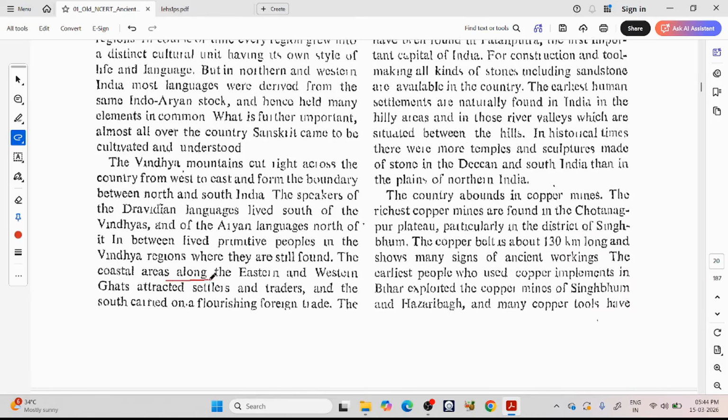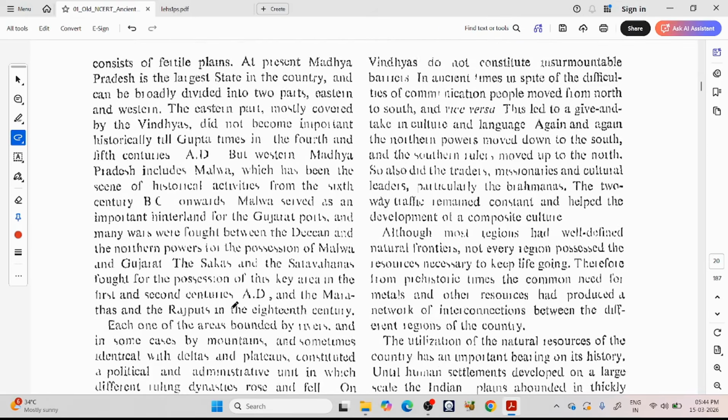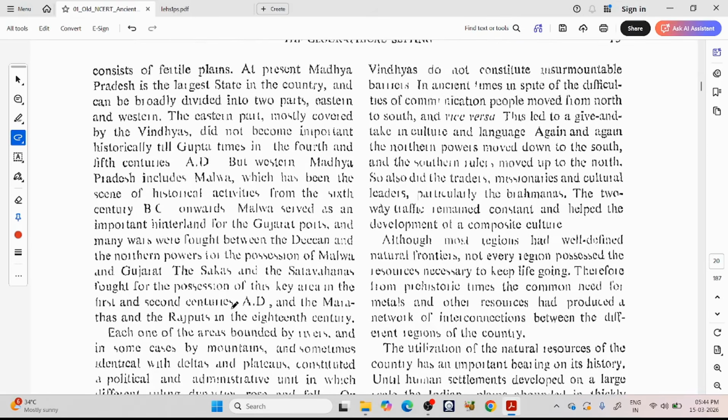The coastal areas along the eastern and western Ghats attracted sellers and traders. And the south carried a flourishing foreign trade because this southern peninsula had access to the ocean. Now the southern part is developing foreign trade. Vindhyas do not constitute insurmountable barriers. In ancient times, in spite of the difficulties of communication, people moved from north to south and vice versa. So these Vindhya mountains in the center did not stop people from communicating. It can be passed easily.